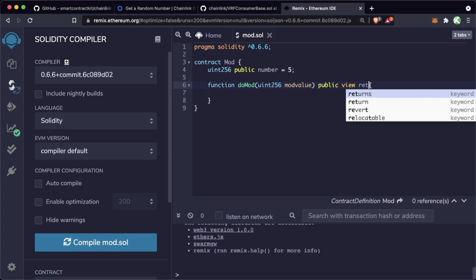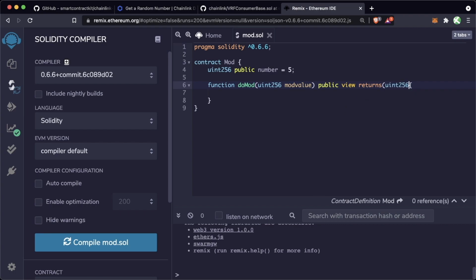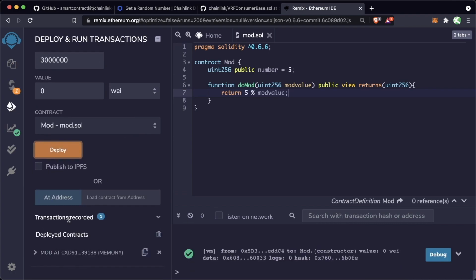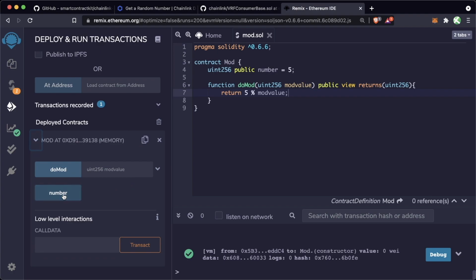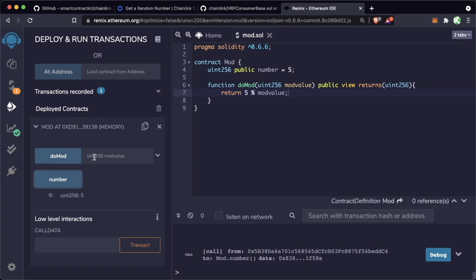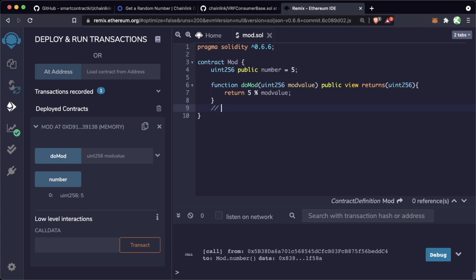Public view returns uint256, and we'll just return 5 modulo mod value. Now let's go to JavaScript VM. We'll deploy this. We'll go in here. So our number is right now 5, and let's learn about how the modulo works. If we have this doMod function, what we're doing is the modulo divides by the number and returns the remainder.